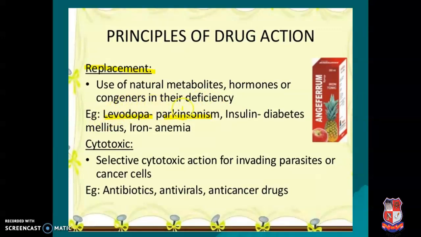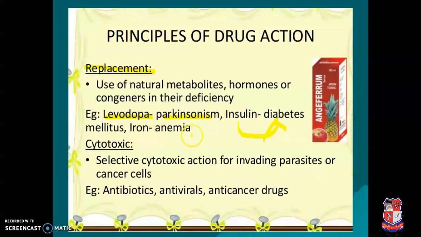Levodopa is replaced. Parkinsonism mainly occurs due to dopamine deficiency, and levodopa we administer here, so the effect of Parkinsonism decreases. Insulin we are using in diabetes mellitus. We are very well aware that in the diabetes condition, blood glucose level is increased along with decreased insulin level. But if we use insulin, it is responsible for decreasing the diabetes.